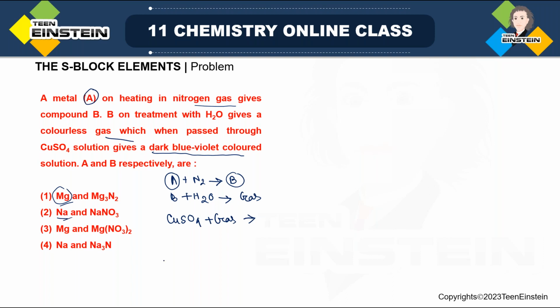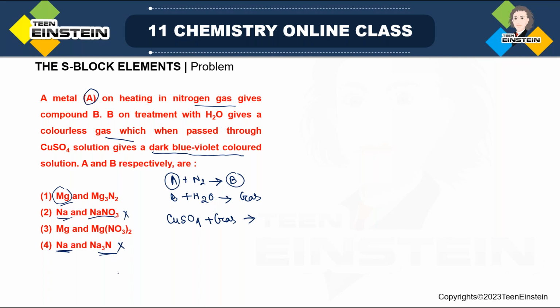So the options related to sodium, options 2 and 3, cannot be correct. Here we have Na and Na3N, but that direct reaction with nitrogen is not possible, and NaNO3 involves reaction with oxygen as well as nitrogen. But here it says only heating with nitrogen gas. So these two cannot be correct.